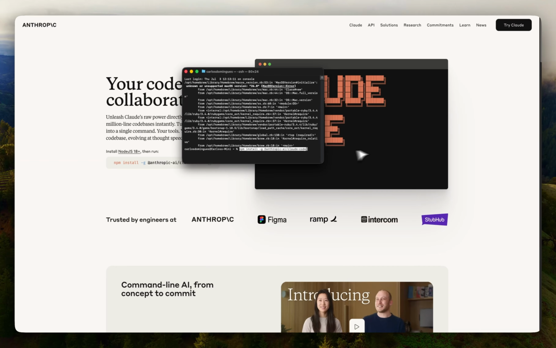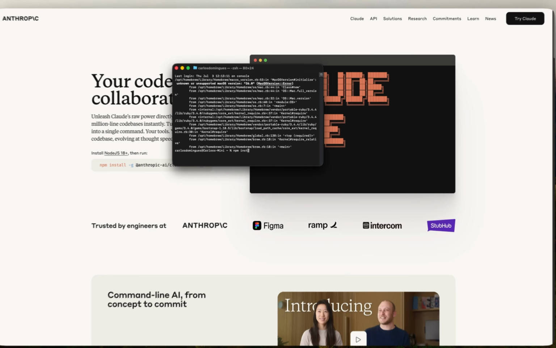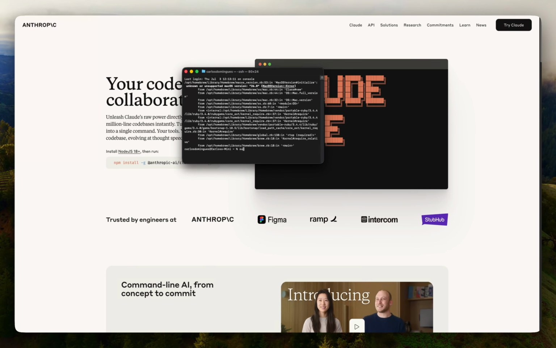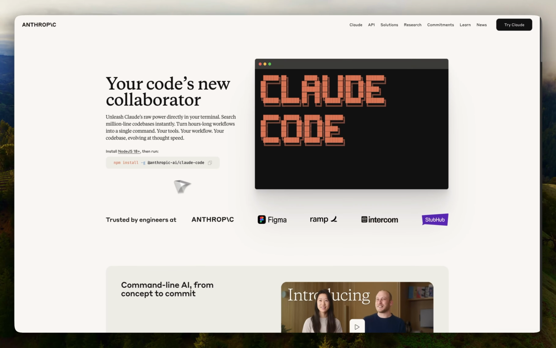In some cases, for Mac, these might not work because it doesn't have enough admin privileges. So what you do is you write sudo first, and then you paste the same code, you hit enter. It's going to ask you to add your Mac pin or code, and then you're good to go. So once it's installed, we basically have everything that we need.